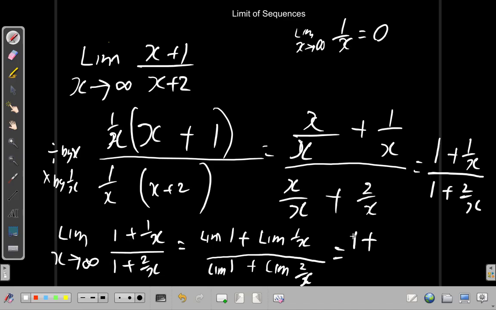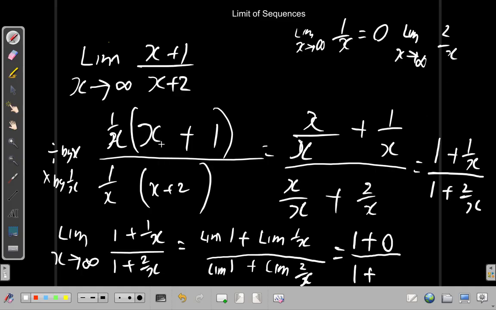I just left it off. 1 plus, when you have 1 over x as x tends to infinity, x is getting bigger and bigger. 1 over that is getting smaller and smaller, so it tends to 0, divided by the limit of 1 as x tends to infinity, which is just 1, plus, what about 2 divided by x? The limit as x tends to infinity of